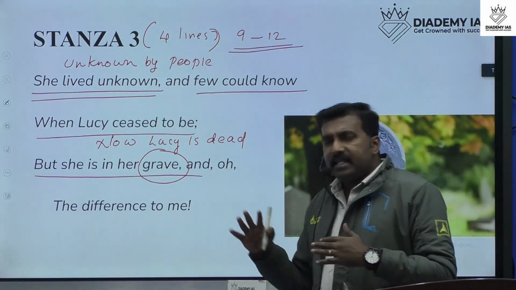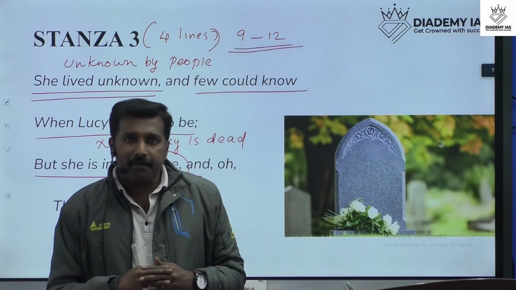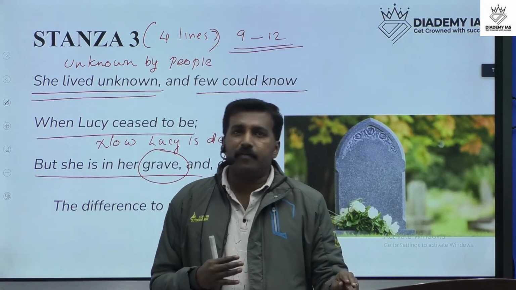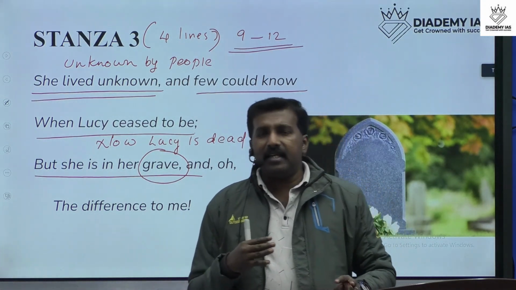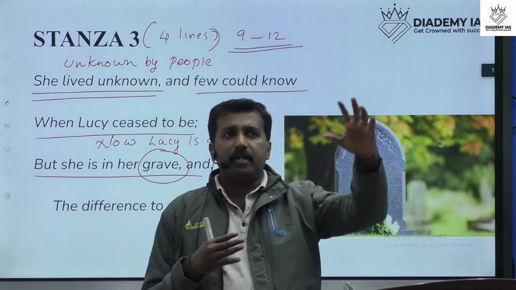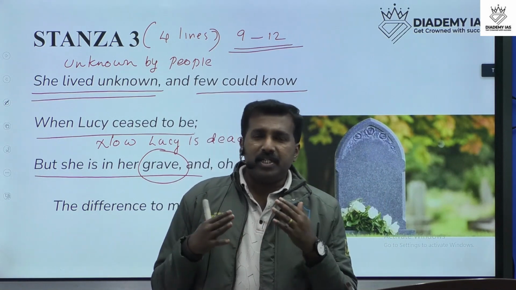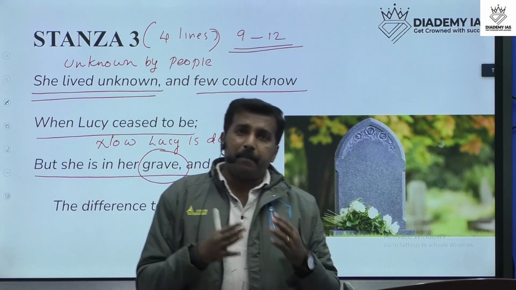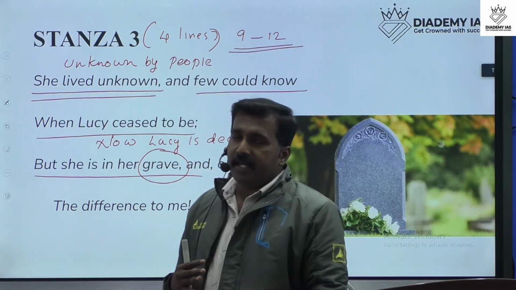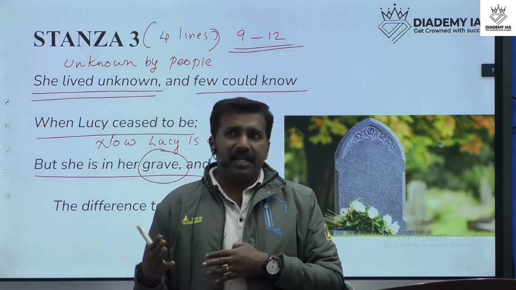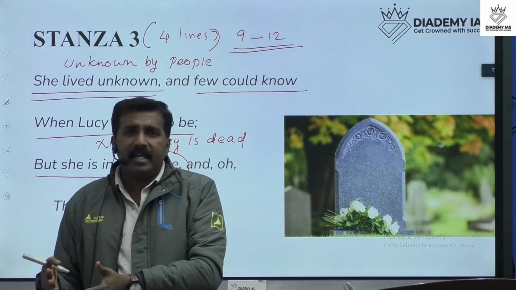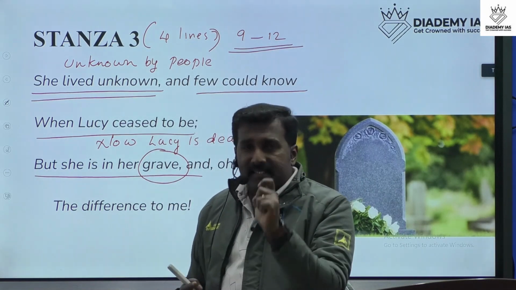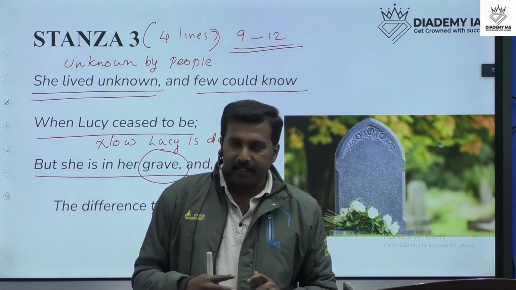Okay, and this poem explains the character Lucy. She is an unmarried woman, and she lived lonely. She lived in a lonely place, and she was unknown to others, and nobody knew her and nobody enjoyed her beauty. The poet says that she lived her life in a remote area near the river Dove. Dove River is a river in central England.